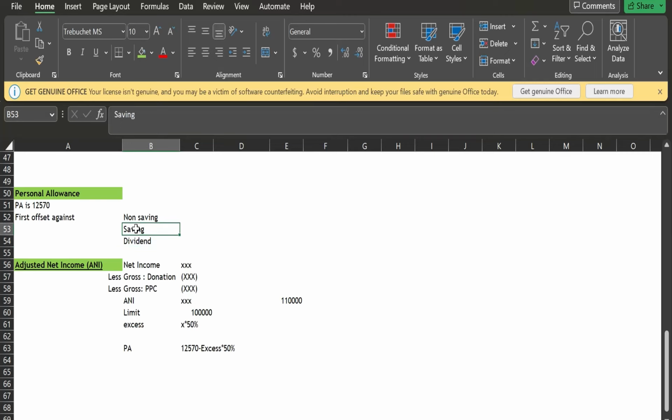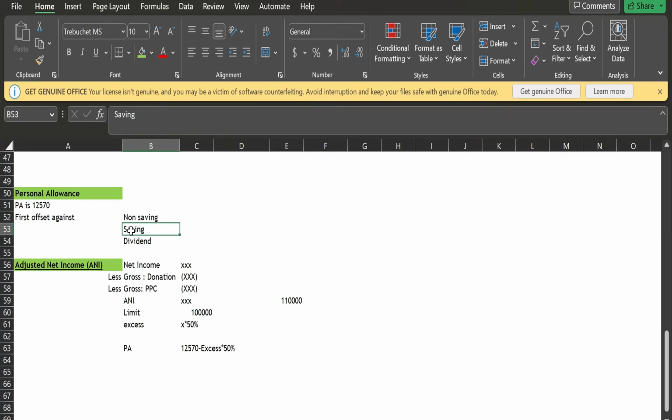But if all your saving income is covered up, adding up the total income of saving, you will have to think whether this income will be covered by the nil rate band, that is the first 5,000, that is 1,500, whichever is applicable in your situation. If that is the case, we will directly offset the personal allowance from non-saving to dividend. We will not offset it against the saving, right? You should think while doing this calculation whether our saving income is covered by nil rate band or not.